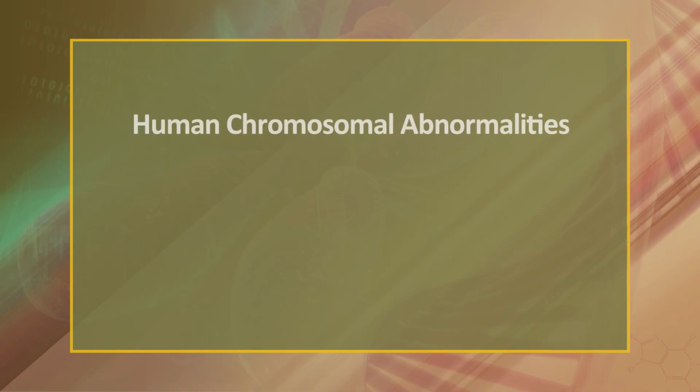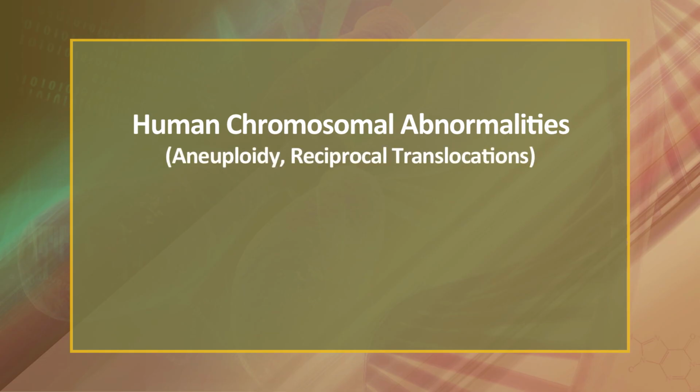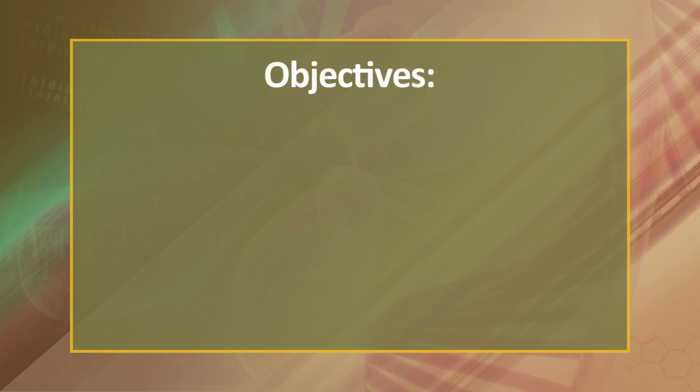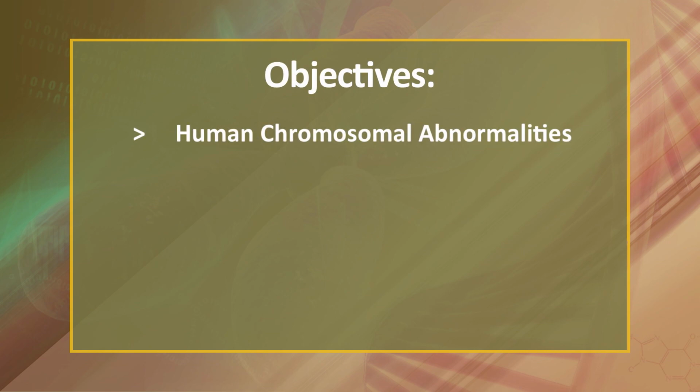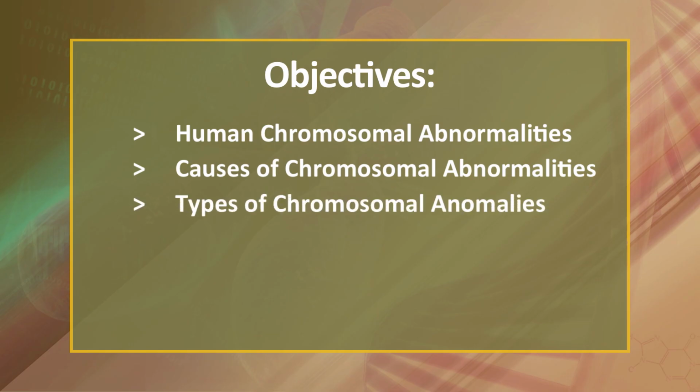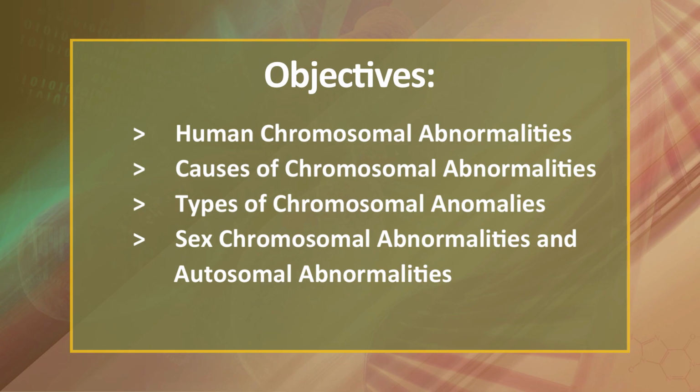Today we are going to discuss the key topic, that is human chromosomal abnormalities, aneuploidy, reciprocal translocation, sex chromosomal abnormalities and autosomal abnormalities, that is Mongolism. The main objectives of today's lecture are to have a detailed idea about human chromosomal abnormalities, to discuss the various causes of chromosomal abnormalities, to discuss different types of chromosomal anomalies, to understand sex chromosomal abnormalities and autosomal abnormalities, to have a detailed description of Down syndrome.